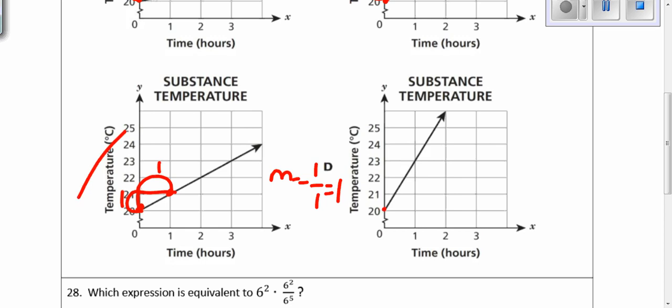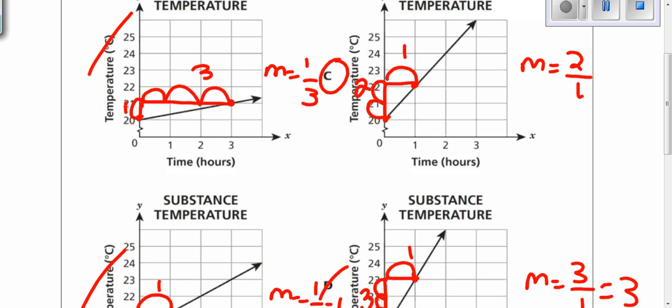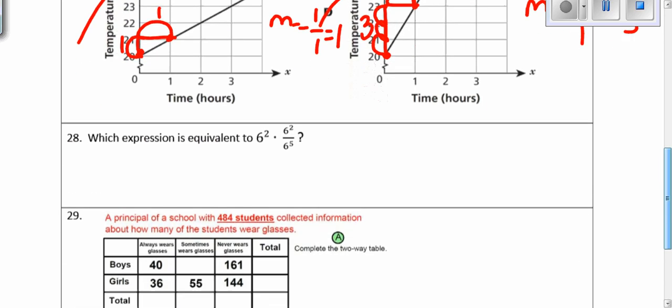And D, I have 2 perfect points. I'm going to connect them. It's rise of 3, run of 1. My slope is rise over run. That is 3, not my answer. So answer choice C was the correct constant rate of 2 degrees Celsius per hour.